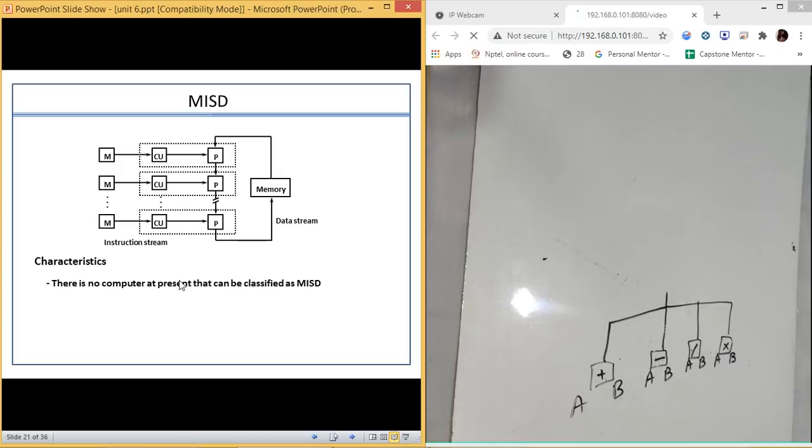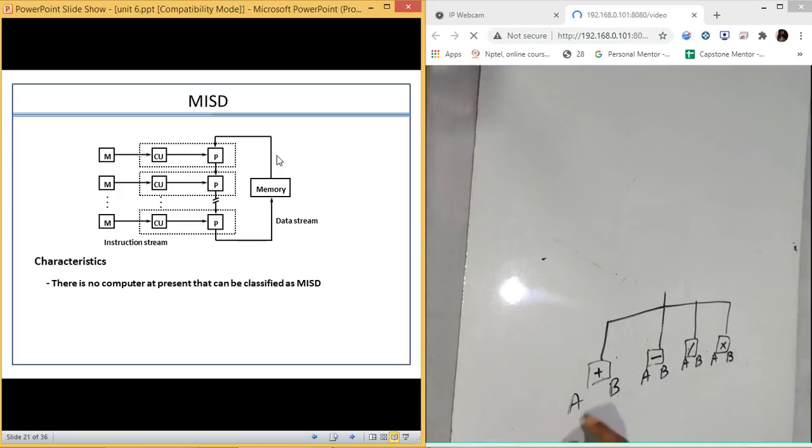Now, just to see this, we have a memory module, we have a controlling unit, and each processor. Because the instructions are different, the controlling unit is going to issue different commands. But the memory which we are having will be used for the data.